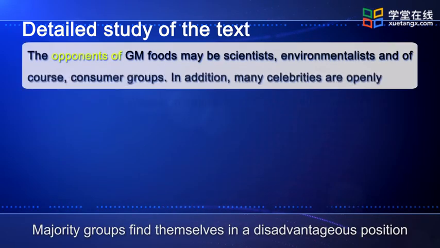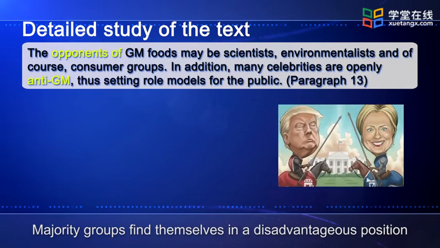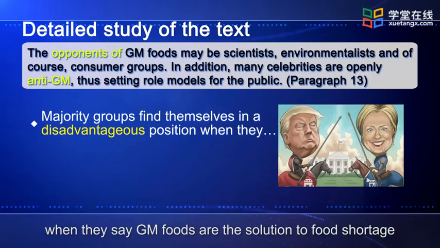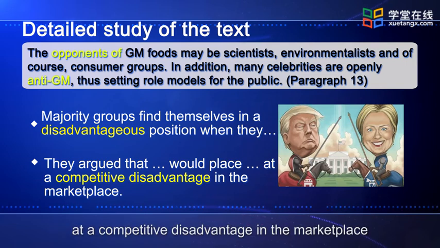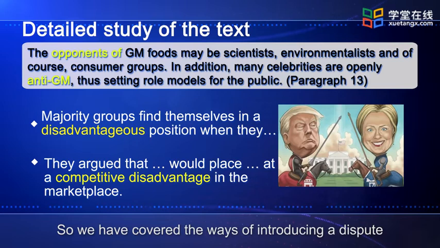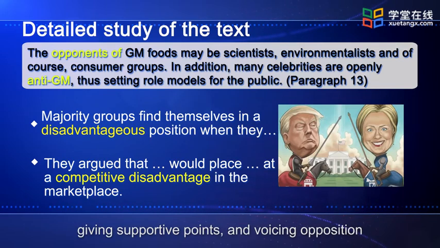Majority groups find themselves in an advantageous position when they see GM food as a solution to the food shortage. They argue that new regulations would place GM food at a competitive disadvantage in the marketplace. So now we have covered ways of introducing a dispute, giving supportive points and convincing oppositions.